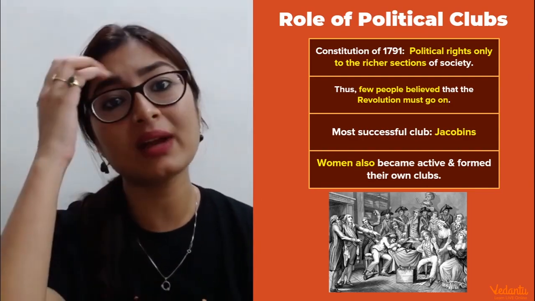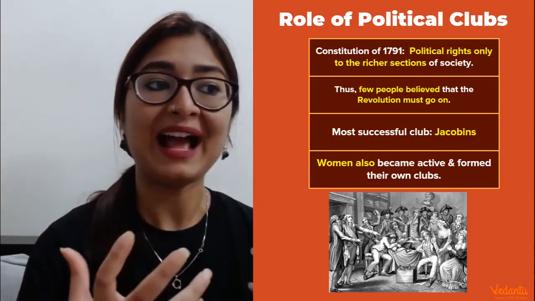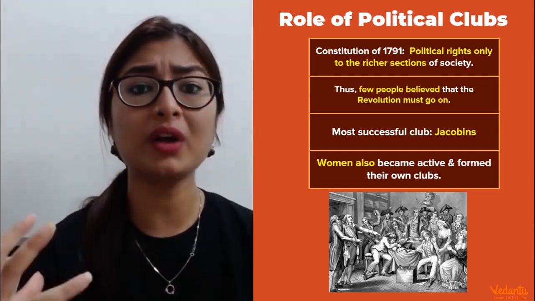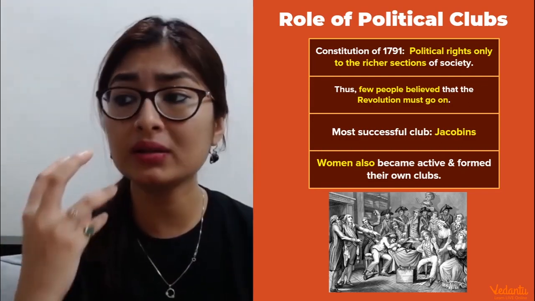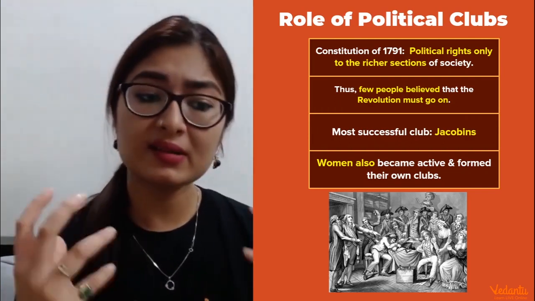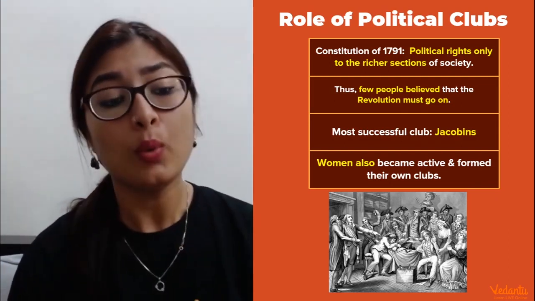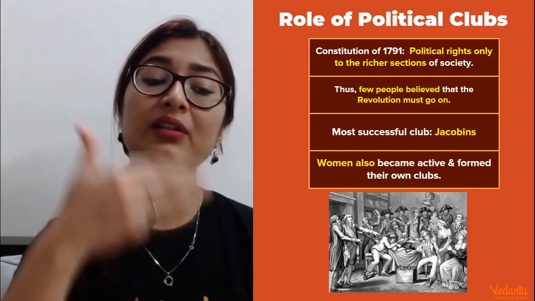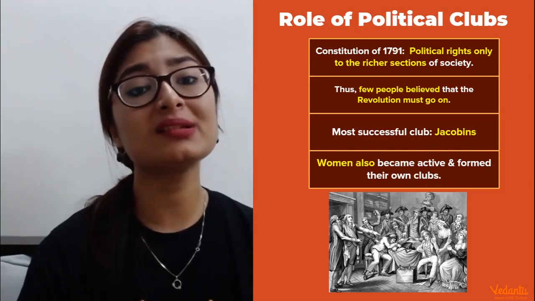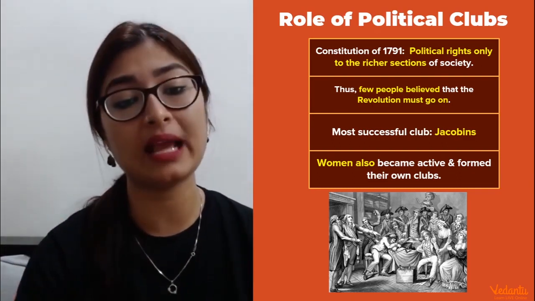If you remember, the voting rights were not given to the people who did not have property. I mean, why would the National Assembly still be there then? Although they were limiting the powers of the monarch, it was not really catering to the demands or the problems of each segment of the society. As a result, a lot of people in Paris were still very sad, and they believed that the revolution should keep going in order to achieve the nation state for everybody, in order to achieve equality for everybody altogether.